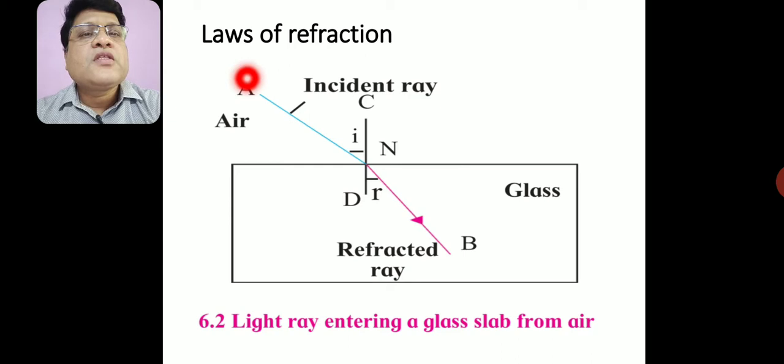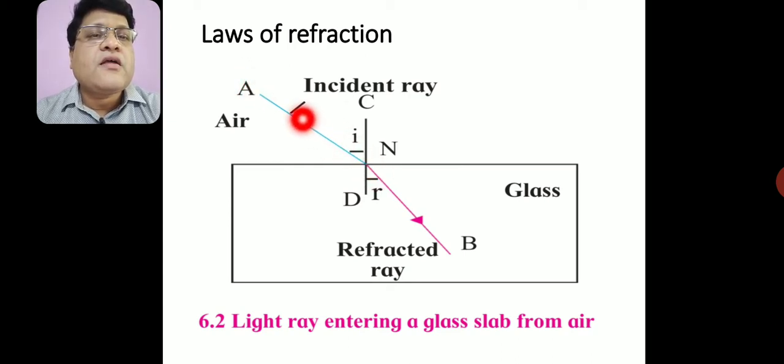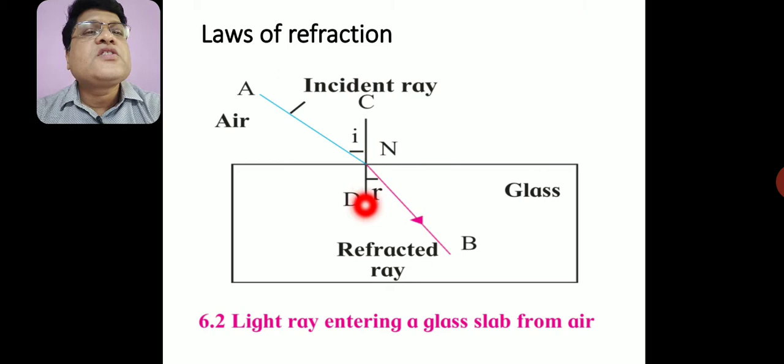Also, the incident ray and refracted ray are on opposite sides of this normal. This is the first law of refraction.